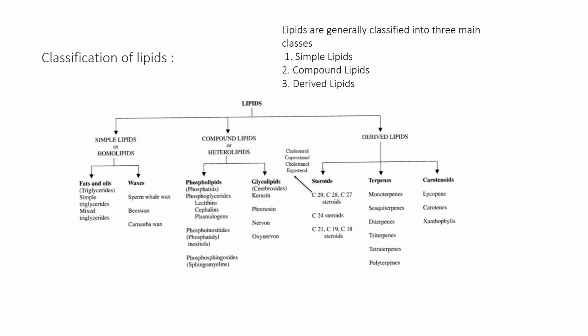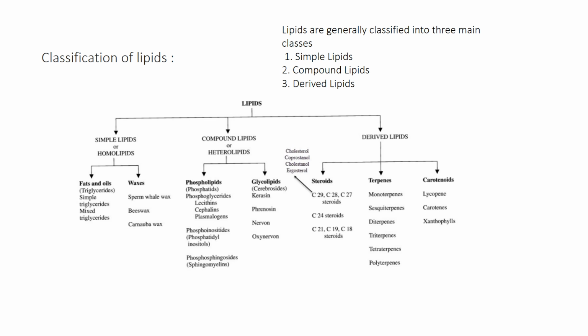Compound lipids are classified into phospholipids and glycolipids. The phospholipid examples are phosphoglycerides, lecithins, cephalins, plasmalogens, phosphoinositides, and phosphosphingosides. The glycolipids are kerasin, phrenosine, nervone, and oxynervone.